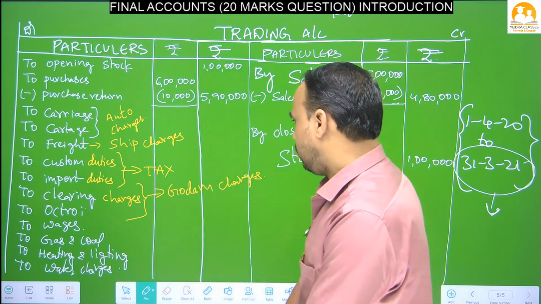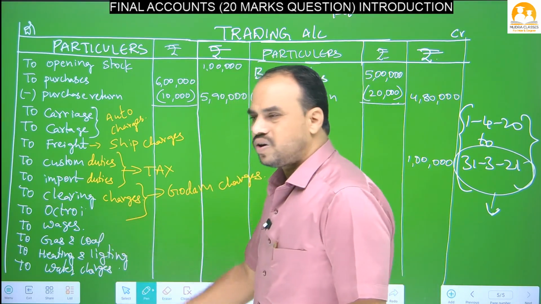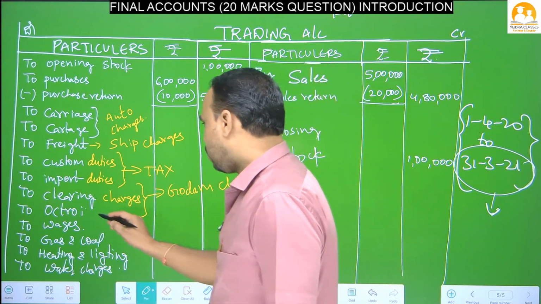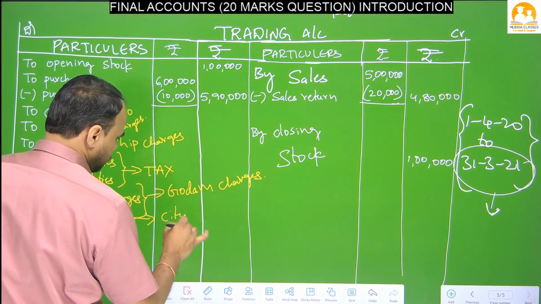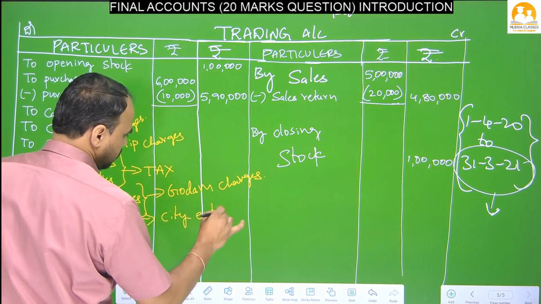Godam charges. Okay, next one, octroi. What is the meaning of octroi? Octroi means city entrance tax. Octroi means what, beta? City entrance tax.